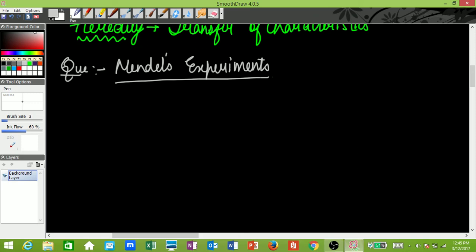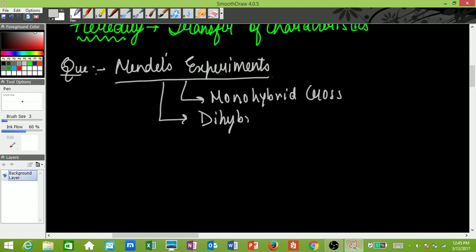Now in Mendel's experiments, we have the monohybrid cross and we have the dihybrid cross, right? They will ask you questions based on these crosses. Any one of these crosses, a question can come. Mendel's experiments, very important. Now, Mr. Spartan has a doubt in how we perform these crosses. I have shown this in my video on heredity and evolution in a lot of detail. I've explained that whole cross, right? But again, since someone has a doubt, I will be going on further and doing it again, okay?